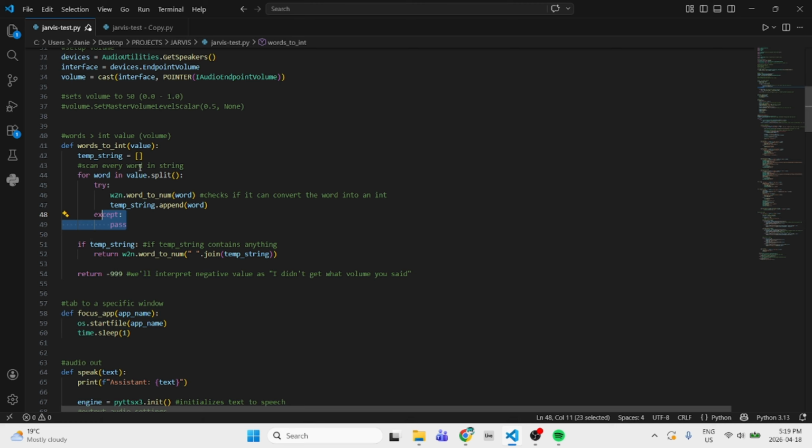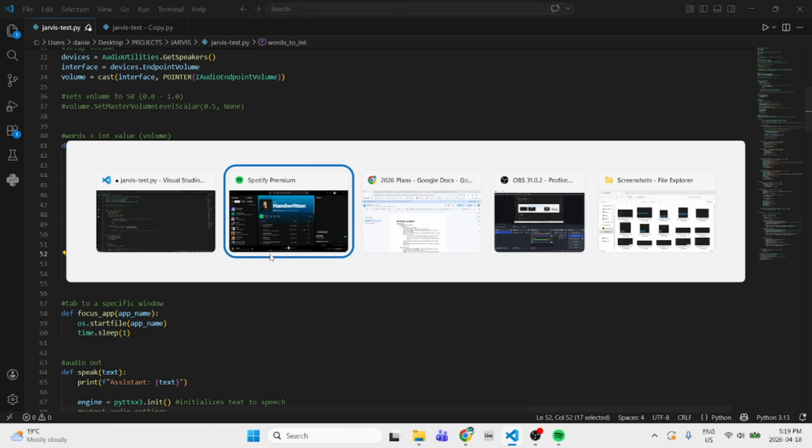So basically that's the reason why I created this list here. So here you see if it is a word, if the word can be converted to an integer value, it'll append that to temp string, the list. And that means 20 and 5 will be appended. And then basically we will do the word to number command again. So basically we join all the values in the temp string. So it'll be 25.